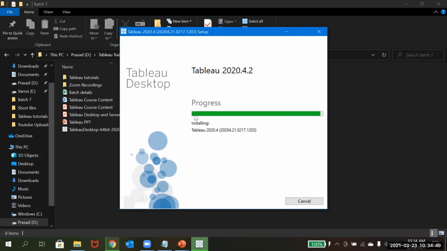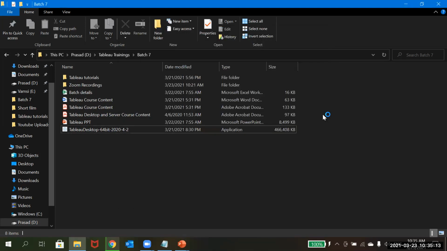This may take some time. Until the green bar completes towards the end, you should wait. Once this is done, your installation will be done. The next step is to register to the Tableau. Once you register it, you can go ahead and activate your Tableau key.